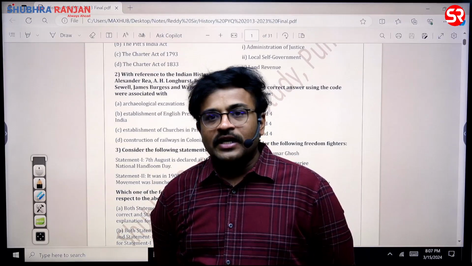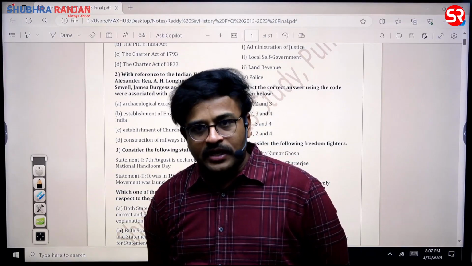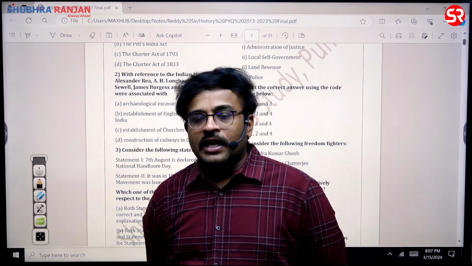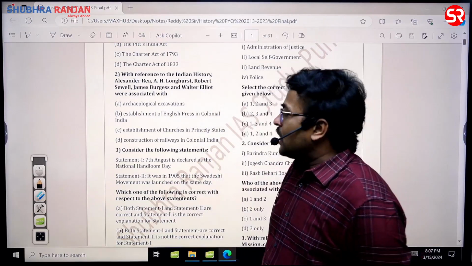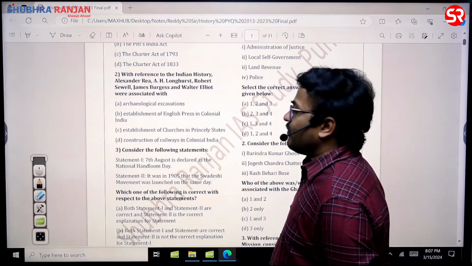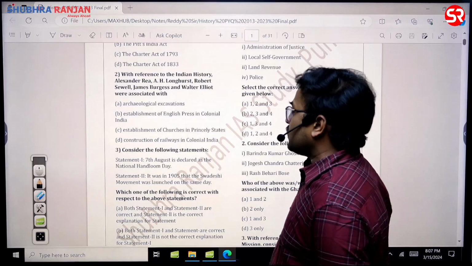In fact, in your book Themes in Indian History Part 2, in the Vijayanagara Empire chapter, his name is clearly mentioned, along with people like Colin Mackenzie who have excavated the Vijayanagara Empire city of Hampi. So this was the question that has been asked, sir. The answer for this question is archaeological excavations; they were associated with archaeological excavators. So A is the answer for this question.